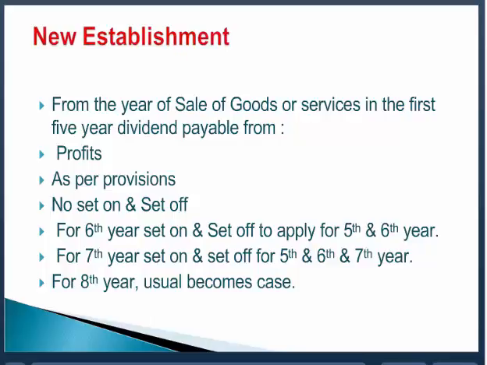From that date, in the first 5 years, 1, 2, 3, 4 and 5, you will pay the bonus only out of profit. Number one. Number two, allocable surplus and set on and set off will not apply. And third, you will pay the bonus out of profit as per the law, 8.33% up to 20%. So in the first 5 years, this will happen.